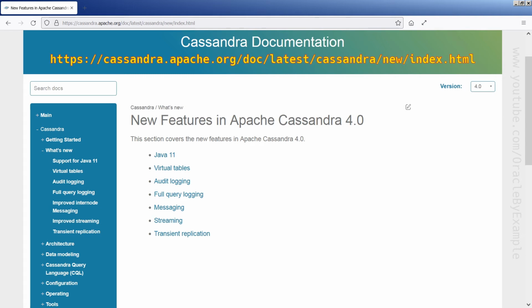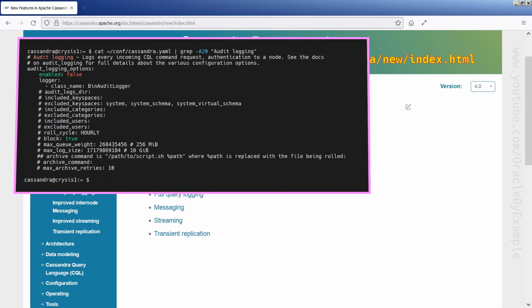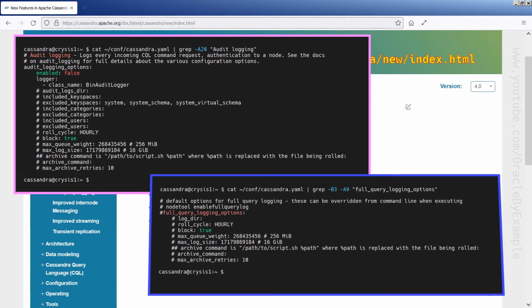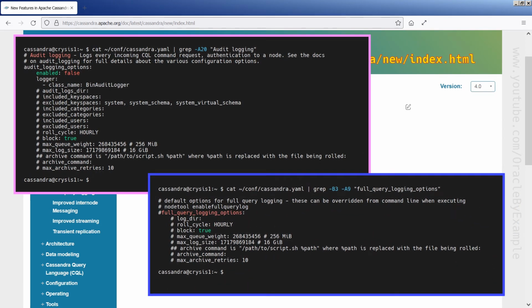Cassandra 4.0 also introduced new features for audit logging and full query logging. By default, these options are disabled and it requires only a few configuration changes to enable them.